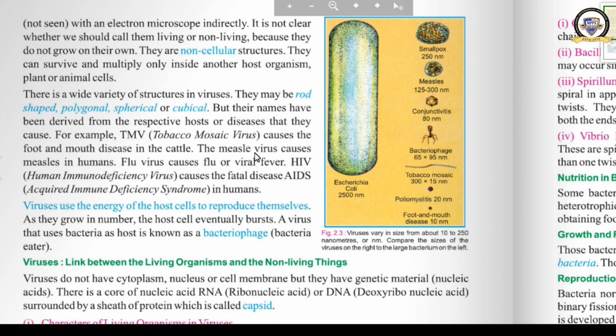The measles virus causes measles in humans. See, measles is a disease, so the virus is named as measles virus. Flu virus causes flu or viral fever, so it is named as flu virus. Then HIV, human immunodeficiency virus, causes the fatal disease AIDS, acquired immunodeficiency syndrome in humans.